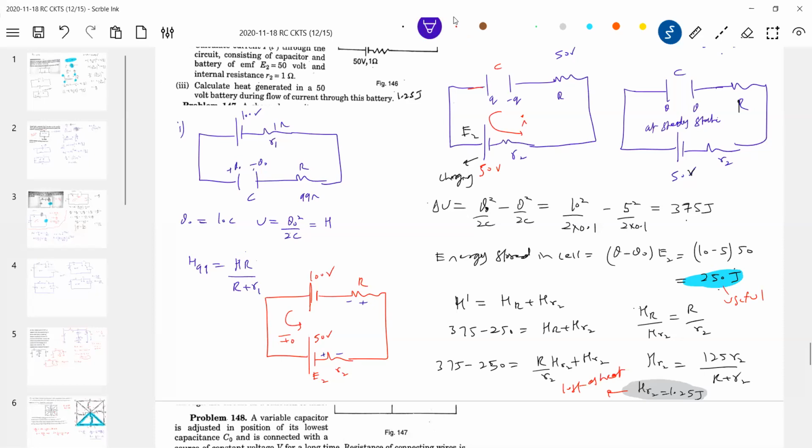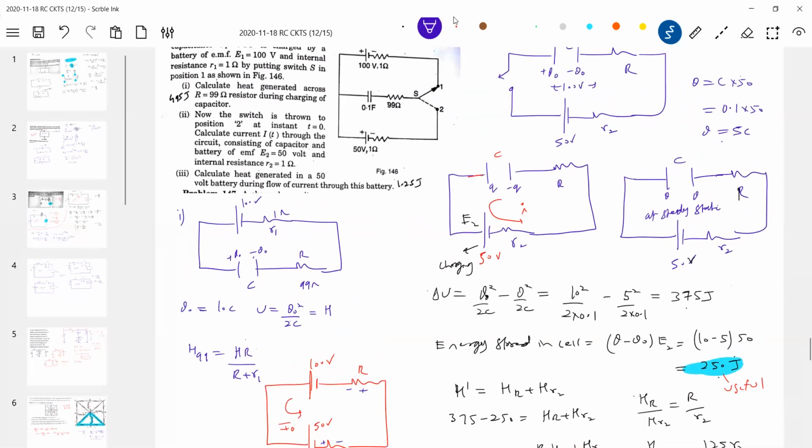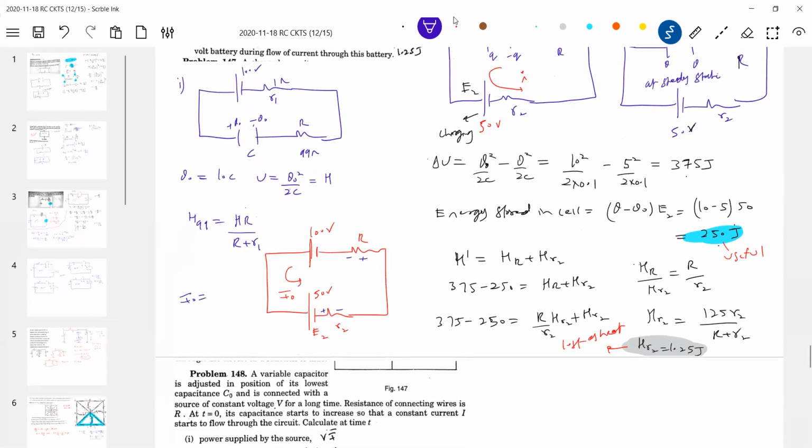Sir, he said I of t, na, sir. The function of time. But anyway, we need I naught, no? Okay, first I found it. Now I of t is being asked. So it's like a capacitor getting charged here. There you put the initial limit as I naught. Then you get current as a function. Should it be decreasing or increasing? Decreasing. This should be decreasing current. Either charging or discharging, it should be decreasing. So what happens? It should decrease from I naught.